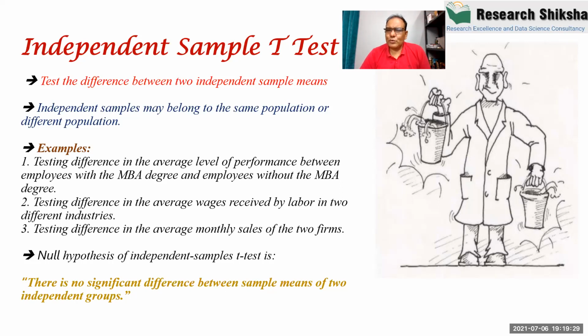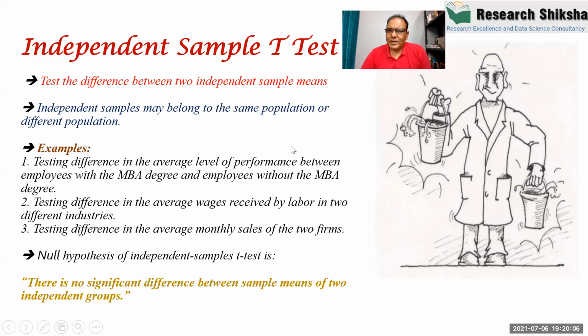Now we are comparing these two independent groups, and what we compare is the mean. So this independent sample t-test, actually in this picture, the person is having two pots, and the person is comparing which is having more weight. So he may be comparing the weight.